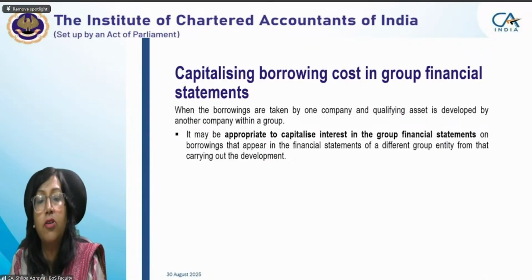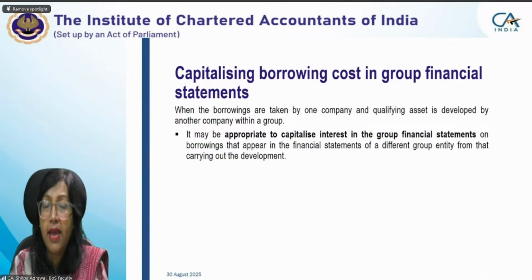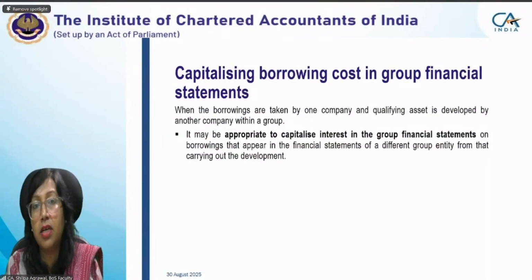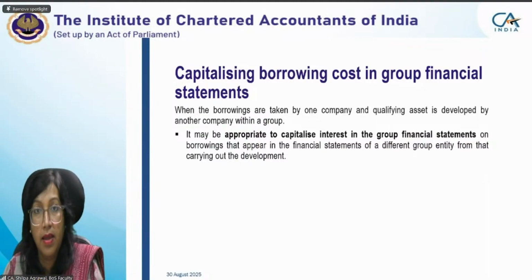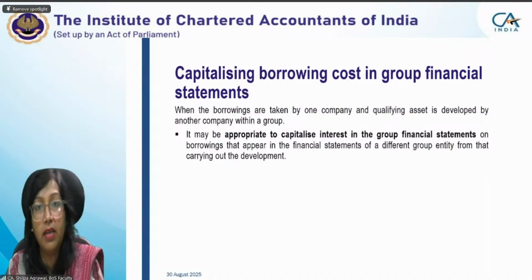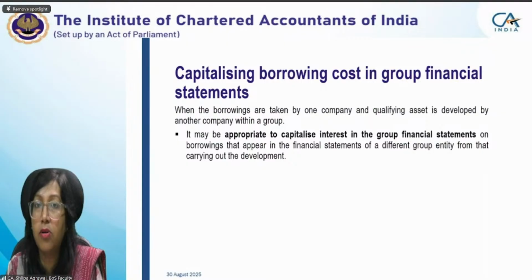Now we are talking about capitalizing borrowing cost in group financial statements. I'm a holding company. I have taken a loan, but that loan is being utilized for construction of an asset of a subsidiary. If I have taken a loan from a third party, in that case, in the group financial statements, that borrowing cost will appear as a capitalization of borrowing cost, because that asset will be of the group, not of a subsidiary.